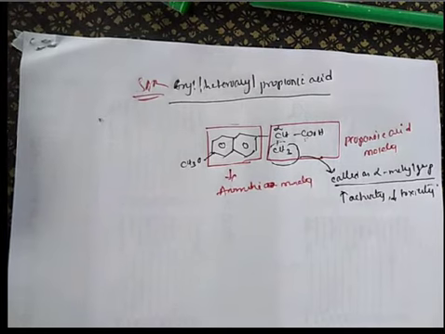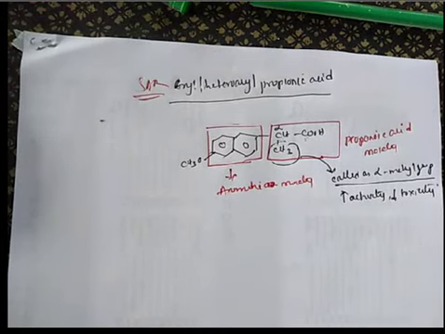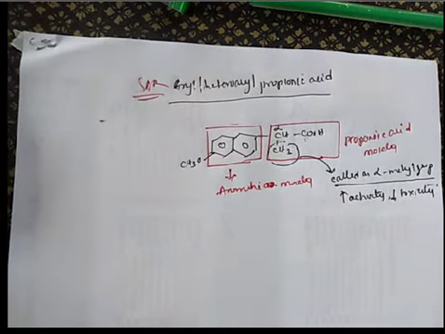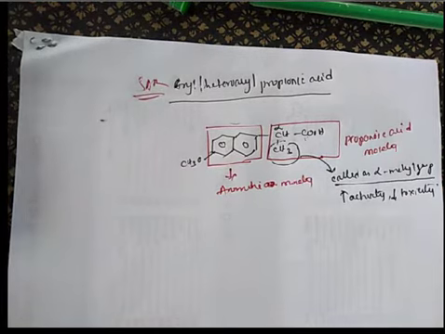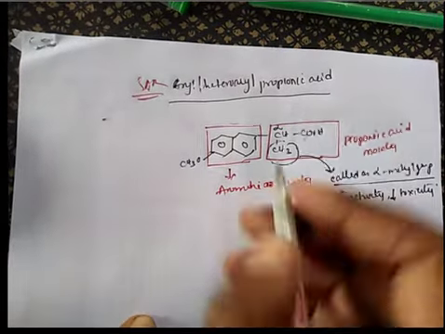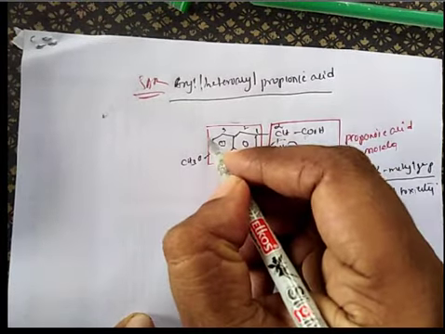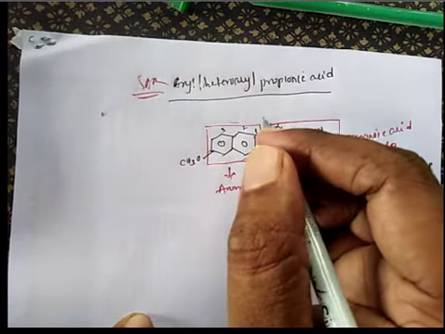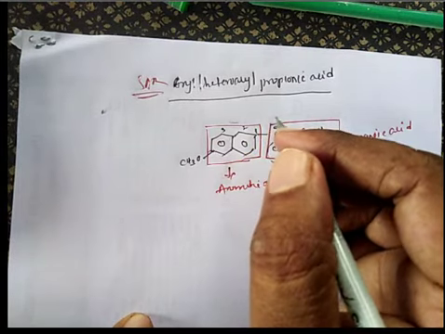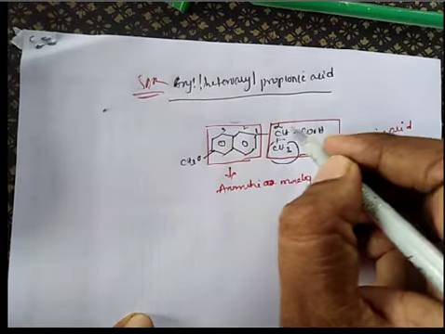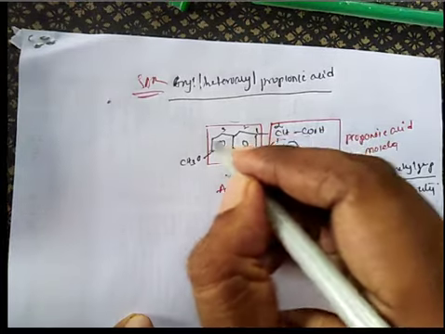Okay, next we will discuss the aromatic part. Okay, so in the sixth position, means 1 2 3 4 5, so something is wrong. Maybe 1 2 3 4 5 6.